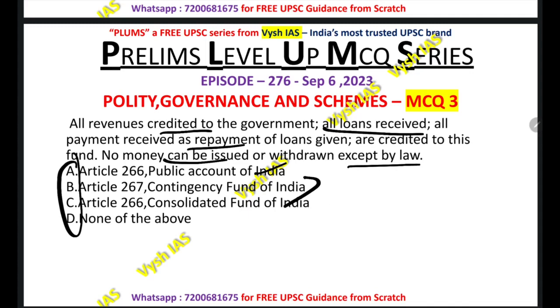So if you know the basics about the different kinds of funds in India, constitutional funds, you may know that contingency fund of India cannot be the answer for sure. Either the answer should be public account of India or consolidated fund of India. So if you read the statement once again, the loans received, then repayment of loans. All these statements come in consolidated fund of India, and the correct statement is Article 266 Consolidated Fund of India.